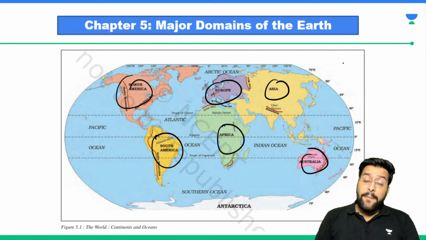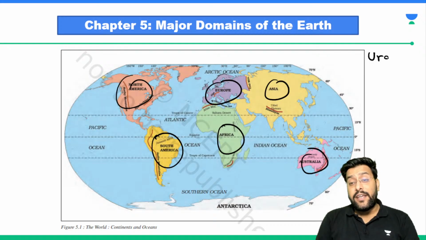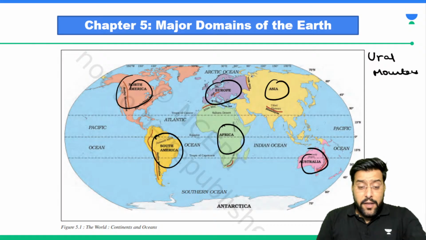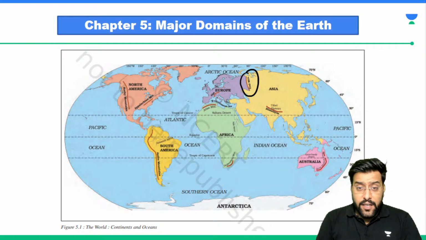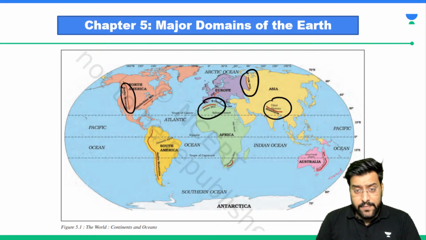So we need to remember, sir, that Europe and Asia are separated by a mountain range known as what? Ural Mountains. So here, this is Ural Mountains. We have Atlas Mountains here. We have this Rocky Mountains. We have the Great Himalayas.